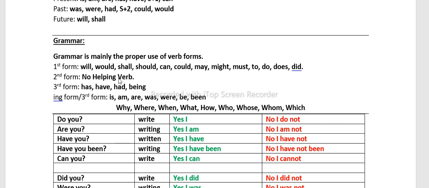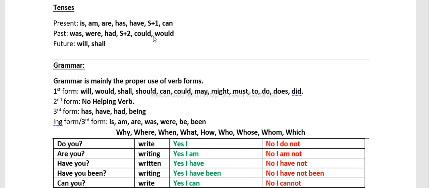And the second form is used in positive sentences, not interrogative, not negative, only in the positive way. So the second form is used without any helping verb. In my language, I say S plus 2 form. I wrote, I played, like this.